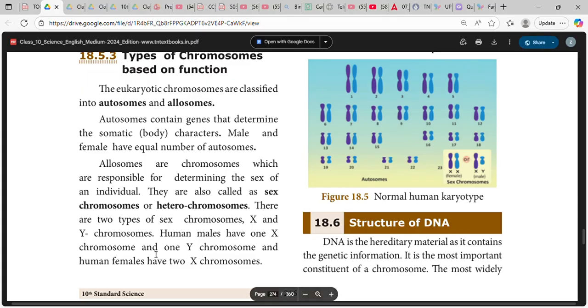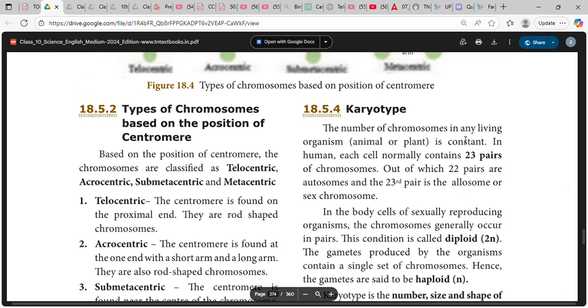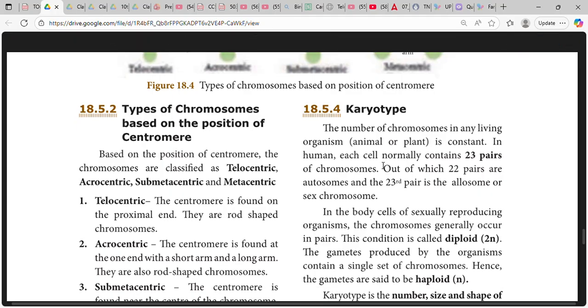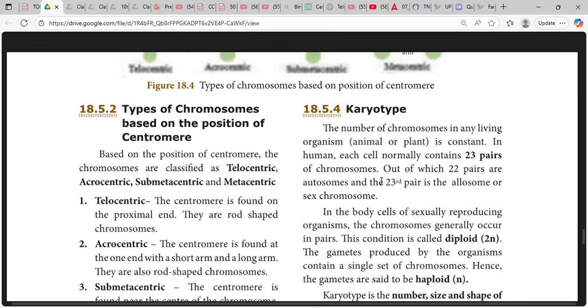Human males have one X chromosome and one Y chromosome, and human females have two X chromosomes. Karyotype: the number of chromosomes in any living organism is constant. In each cell, there are normally 23 pairs of chromosomes, out of which 22 pairs are autosomes, and the 23rd pair is the allosome or sex chromosome.